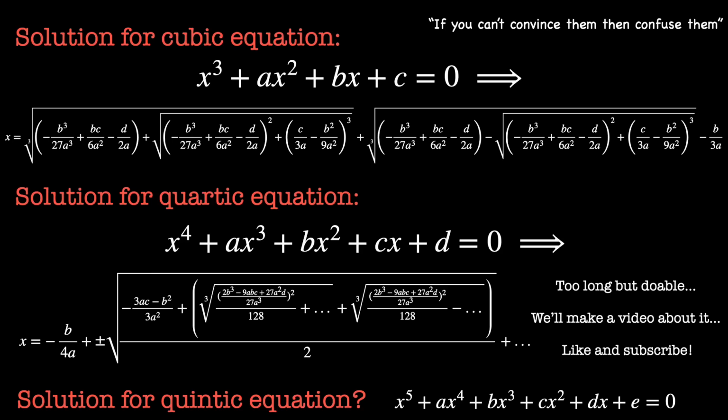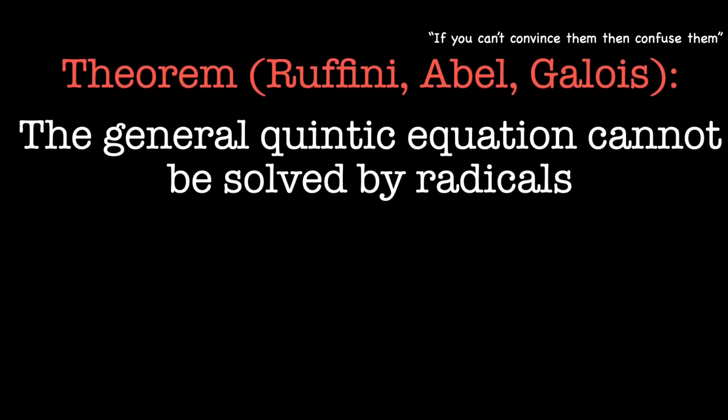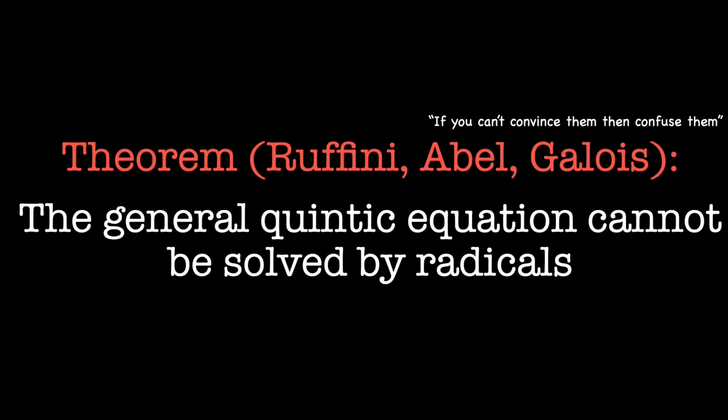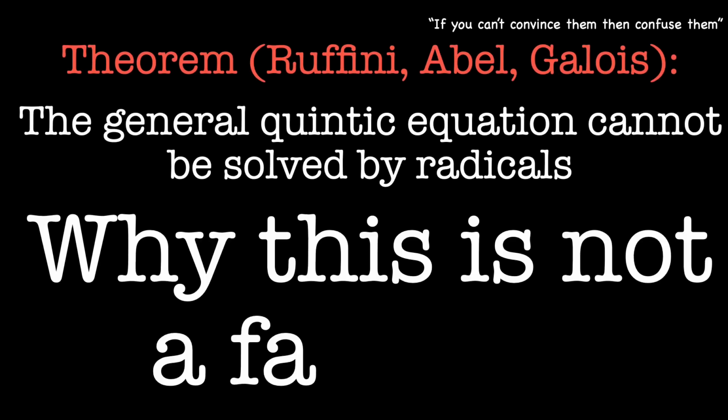In fact, the quintic refused to play along, and after centuries of attempts, Évariste Galois and others in the early 19th century proved something shocking. There is no general formula to solve quintic equations by radicals. Why is this not a failure?